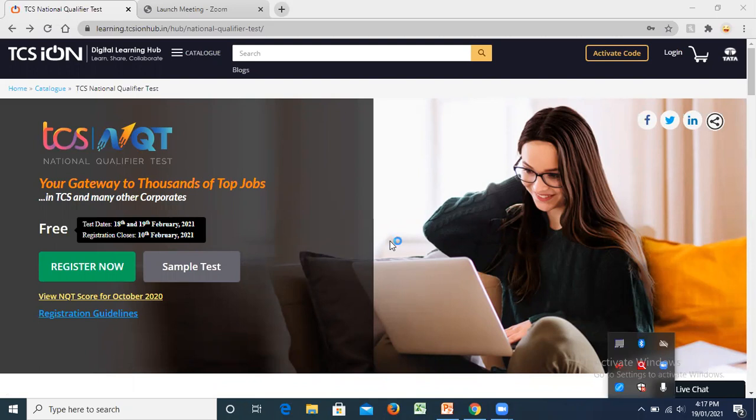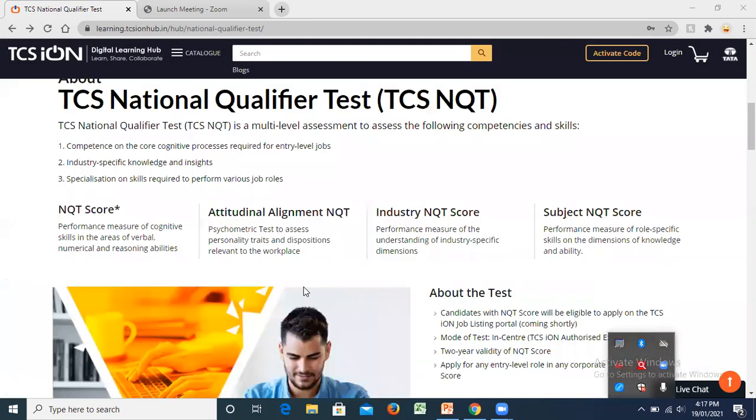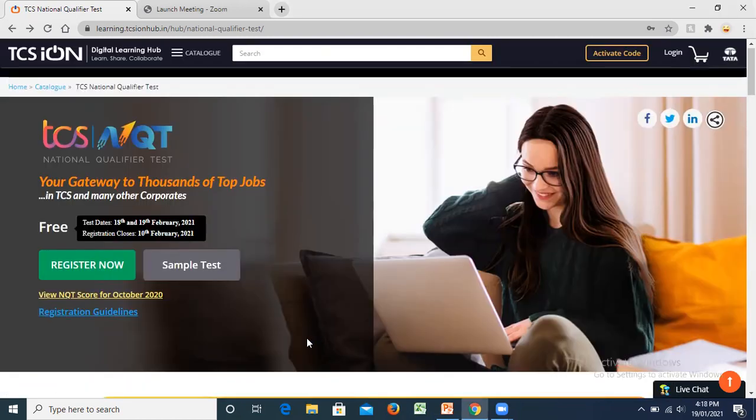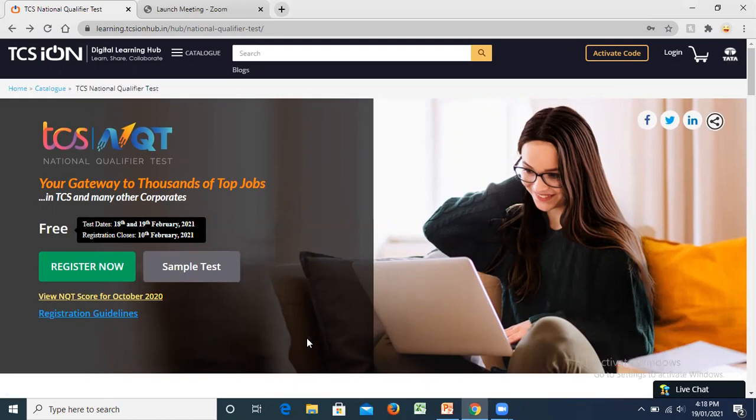Now here you will see some options like TCS NQT, register, sample, dates, everything available on this one page. So this is the official website where registration and everything needs to be done. This is the official website for TCS that we're going to look at and work on. Now here you can see there are some important dates also. They have mentioned the registration dates, they have mentioned the exam dates, all of that is mentioned. We're going to discuss that also. We're going to go stepwise into all the things, as to what the date is, what the registration closing date is, the exam date, all of that.